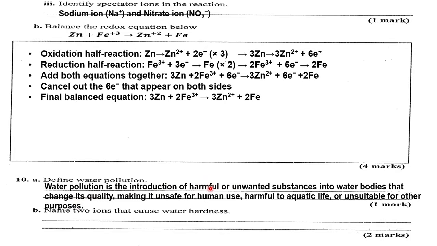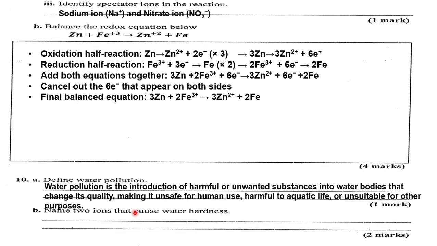The quality of the water changes due to the addition of such harmful substances, making it unsafe for human use, harmful to aquatic life, and also unsuitable for other purposes. So such water cannot be used for cooking, even for bathing, or other uses. So it's the introduction of harmful or unwanted substances into water bodies like rivers, lakes, seas, oceans.